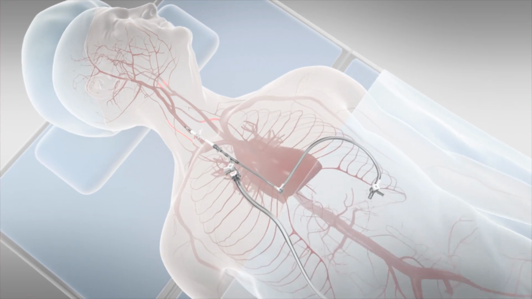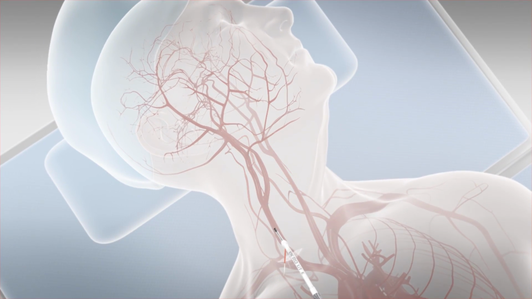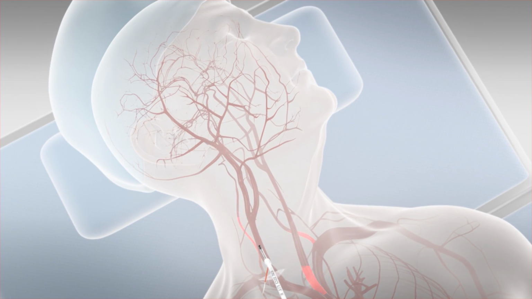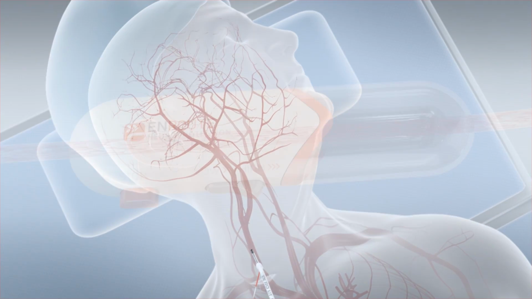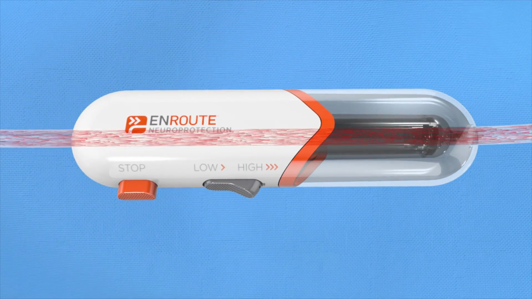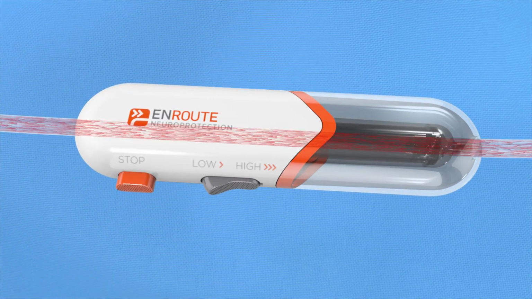Clinical studies have shown this temporary redirection of blood flow is not problematic because the brain is fed by multiple arteries, which maintain cerebral blood flow throughout the procedure. The ENROUTE transcarotid neuroprotection system provides operator control over the blood flow rate throughout the procedure.